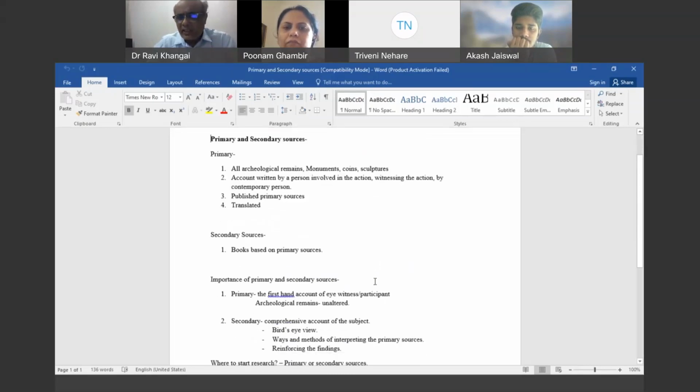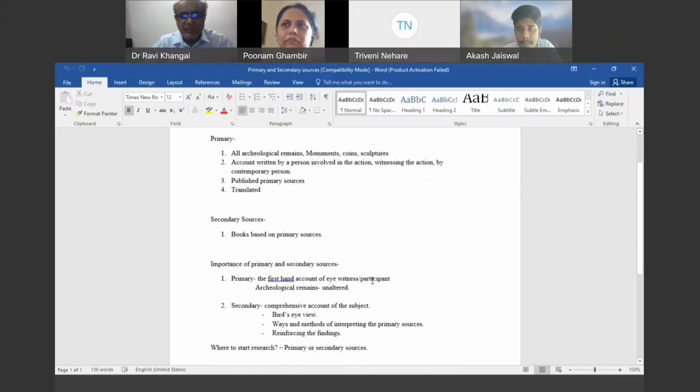The primary sources and secondary sources both have their own importance. A secondary source gives you a bird's eye view. It reinforces your finding. It gives direction to your thought. And the primary sources give you the first-hand account. Many primary sources like archaeological remains come to us without any decoration, without any alteration. They come to you in the pure form.